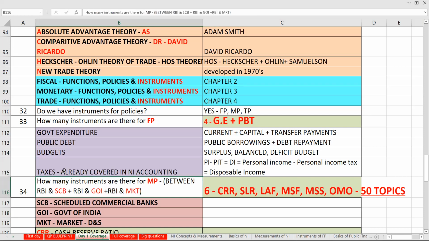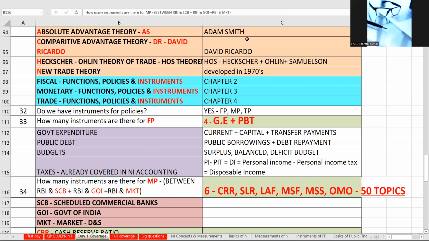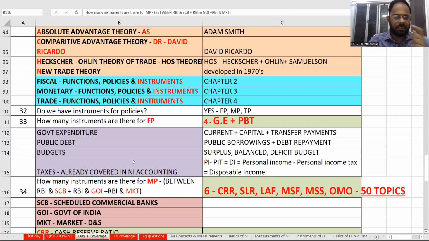National income accounting. So this is going to be even easier for us to understand. So I'll again repeat: government expenditure, public debts, budgets, and taxes. So I am going chapter by chapter, unit by unit. Anyway, you can compare that with your study material also if you want. If you are not able to understand in what flow I am going, you can cover